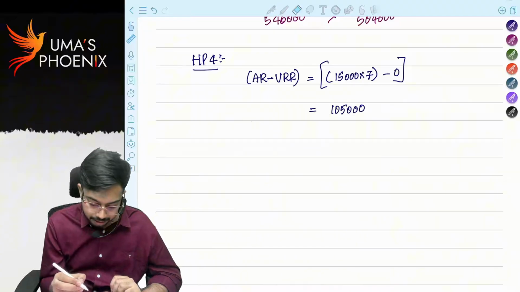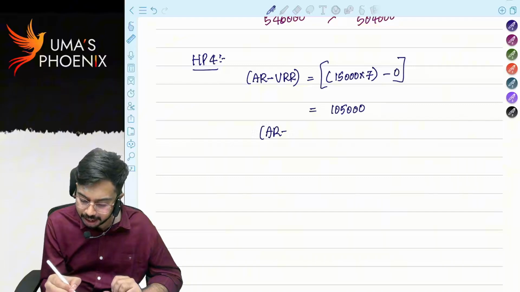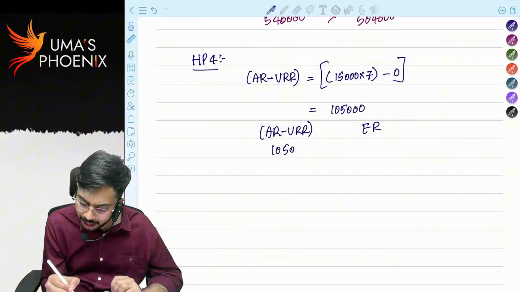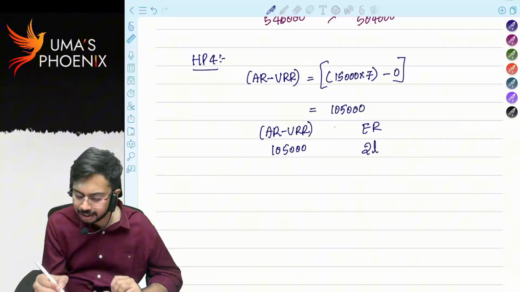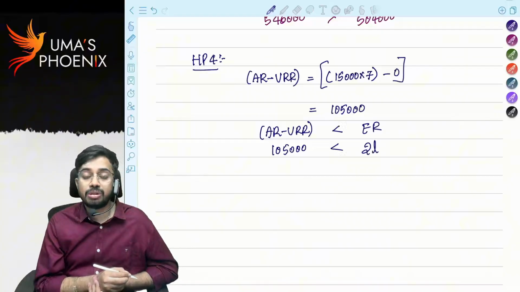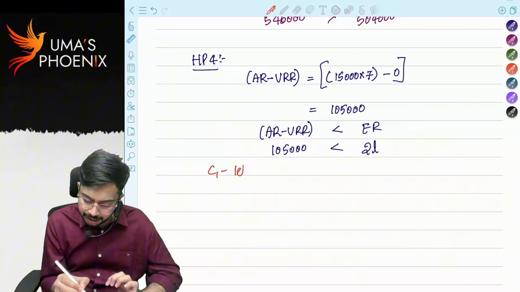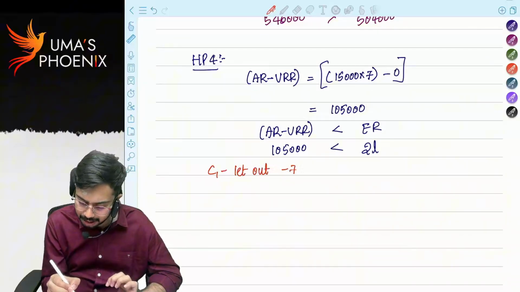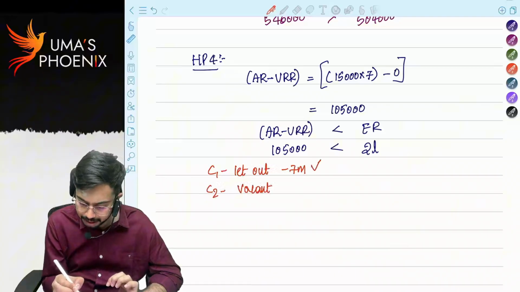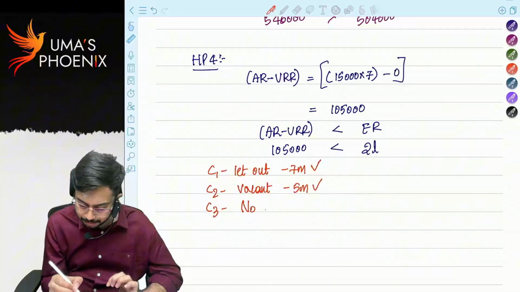Now let us compare actual rent minus unrealized rent with expected rent. Actual rent minus unrealized rent is 1,05,000. Expected rent is 2 lakhs. Actual rent minus unrealized rent is less than expected rent. So now we have to do the vacancy test. 3 conditions. Condition 1, it was let out for 7 months. Condition 1 satisfied. Condition 2, it was vacant for 5 months. Condition 2 satisfied. Condition 3, no vacancy.